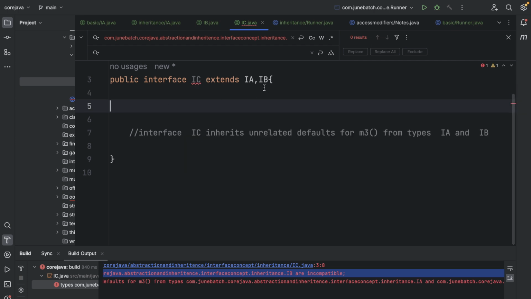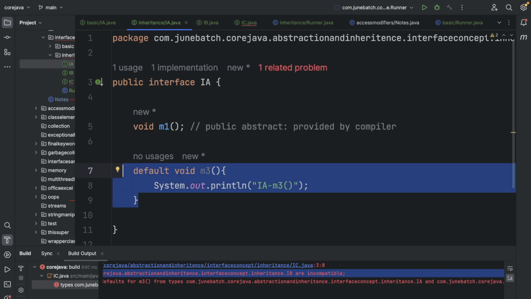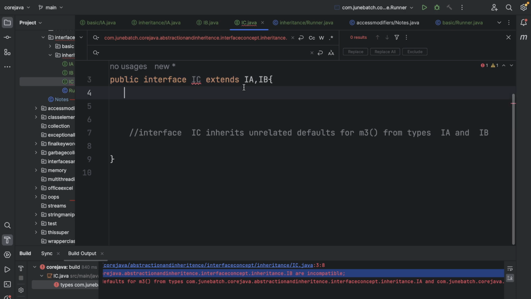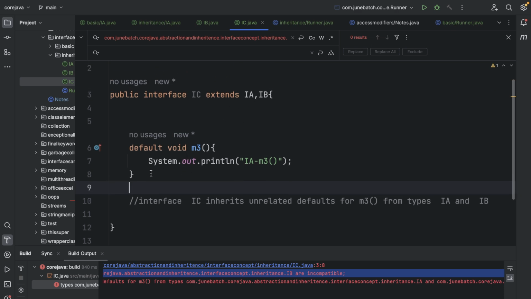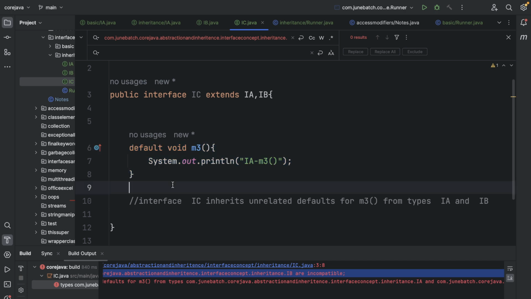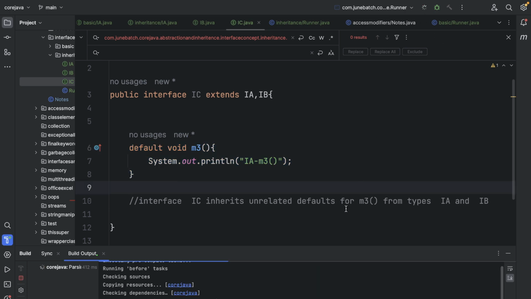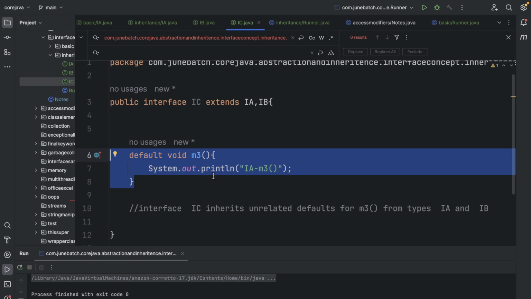So what I can do, if I go inside this, the thing is it hasn't resolved this issue. One might say that okay, IA will be used because IA is the first one, right? But that's not the case. But if you provide that particular method's implementation over here, then you are free, right? Now there is no error, right? Now I can run it. So multiple inheritance is allowed, but in the case of collision between multiple methods, what will happen? You need to provide the implementation of any one of these, right?